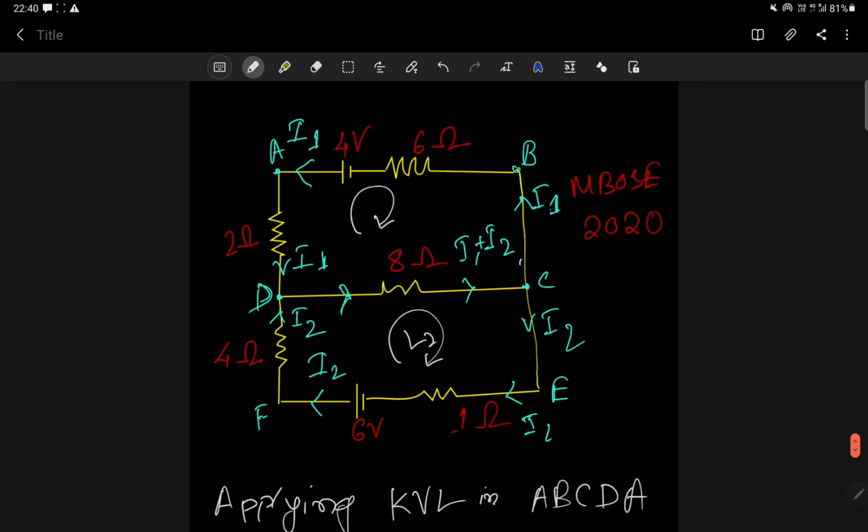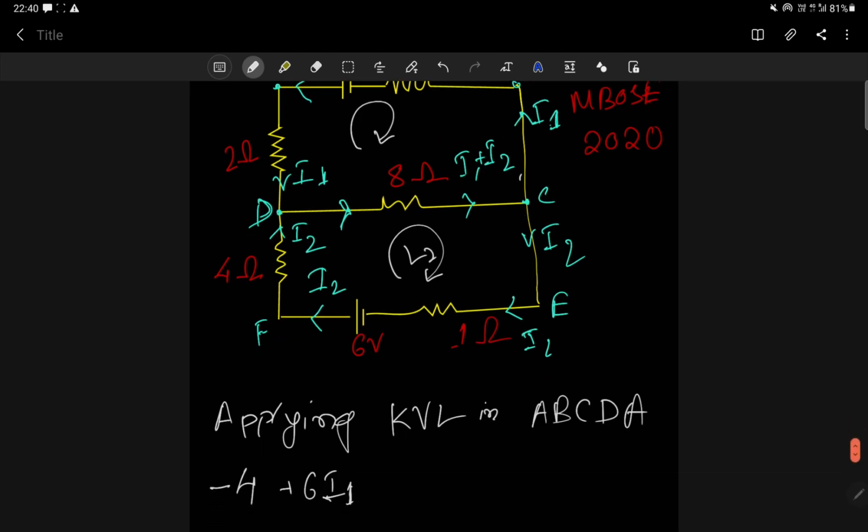Now B to C, nothing is connected. Then let me move from C to D. When I'm moving from C to D, current is flowing in the opposite direction. So the potential will be positive, because the direction of loop and current are opposite. But how much? V equals I into R. I is I1 plus I2, and R is 8.